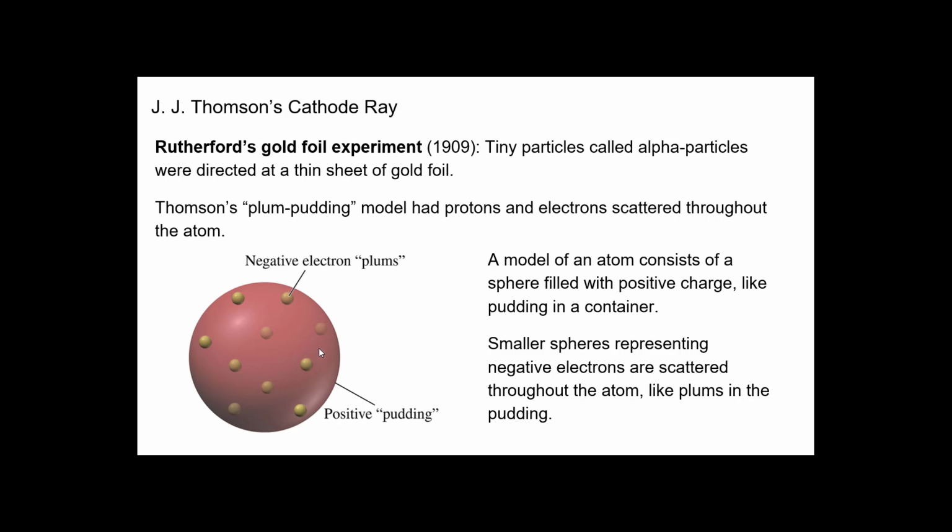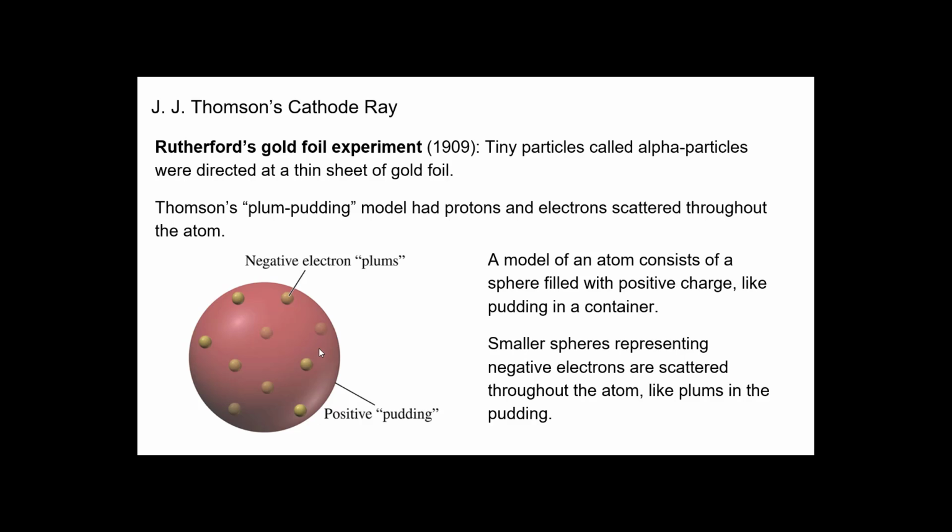Okay, so Rutherford decided to test what he believed, his information based on J.J. Thomson's plum pudding model. And what he did is that he took these tiny particles called alpha particles, and they were directed at thin sheets of gold foil. Gold foil is made up of strictly gold atoms.